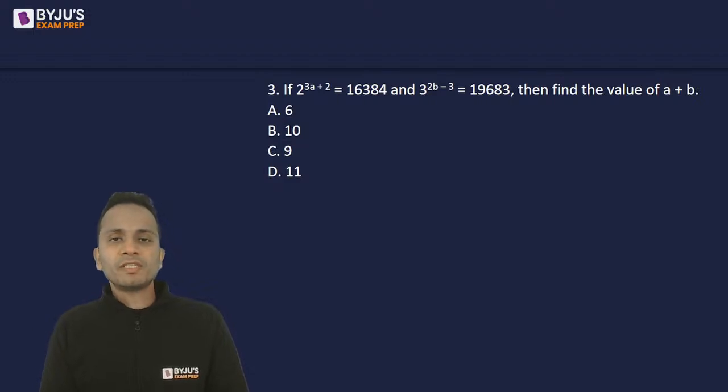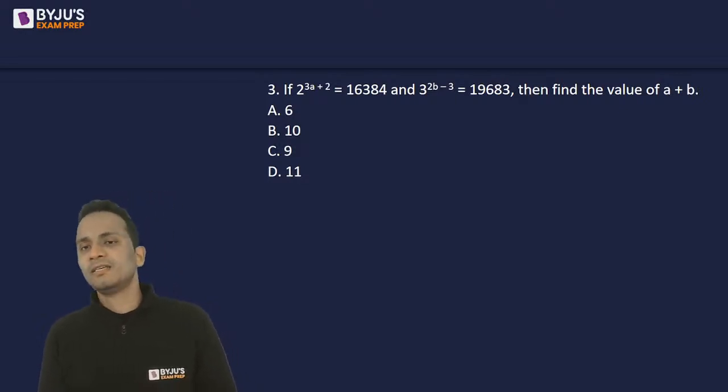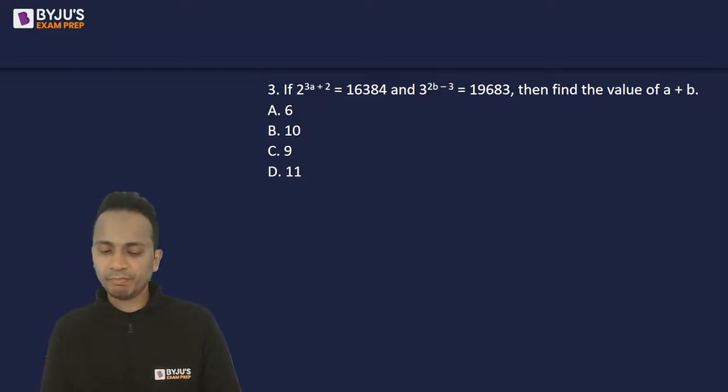Now 2 raised to the power 3a plus 2 is given as 16,384 and 3 raised to the power 2b minus 3 is given as 19,683. You'll have to find out the values of a and b, and then the question is find the value of a plus b.